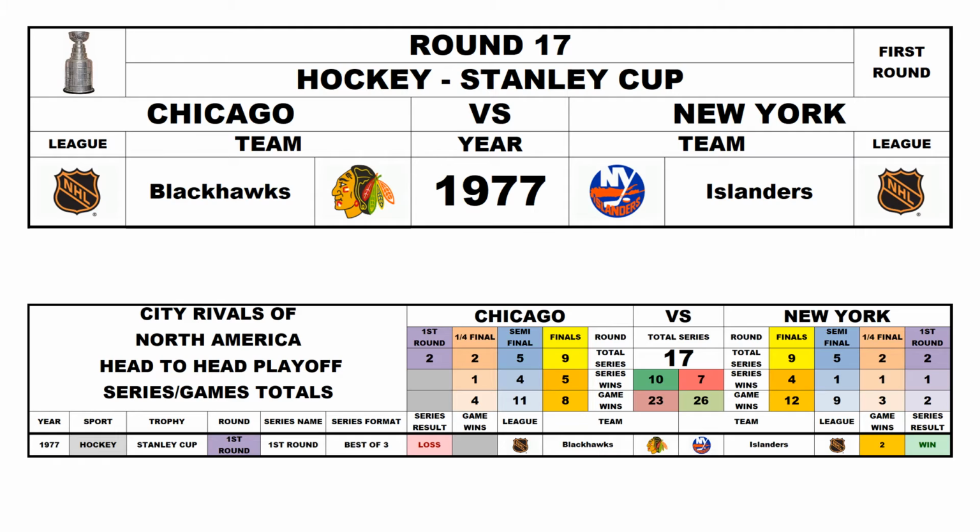Round 17, Stanley Cup first round 1977, Chicago Blackhawks versus the New York Islanders. The Islanders won the series 2-0, so now it's Chicago 10, New York 7.